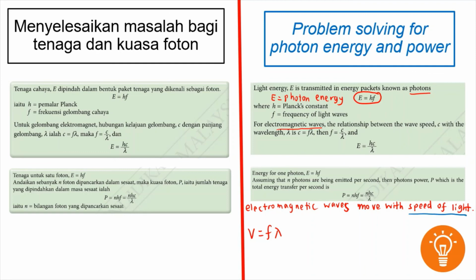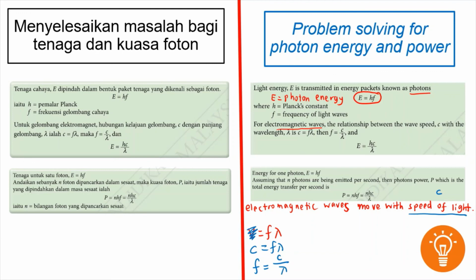The symbol for speed of light is a small c. The formula for wave speed is v equals f lambda. So we change the small v to small c because electromagnetic waves move with the speed of light. Then we get f equals c divided by lambda.